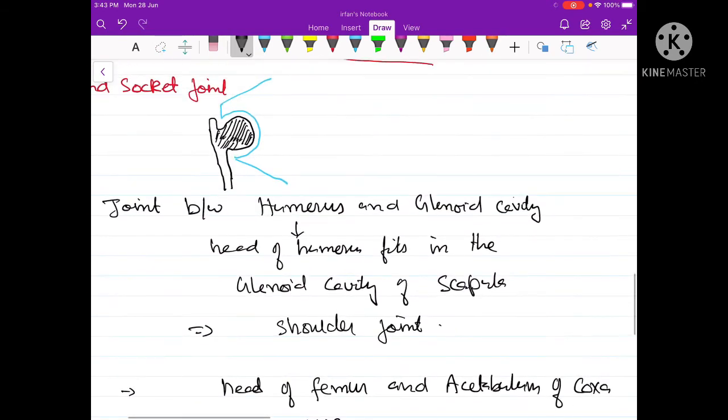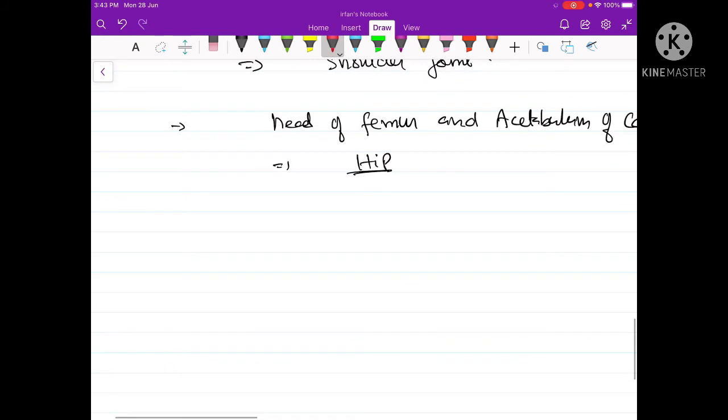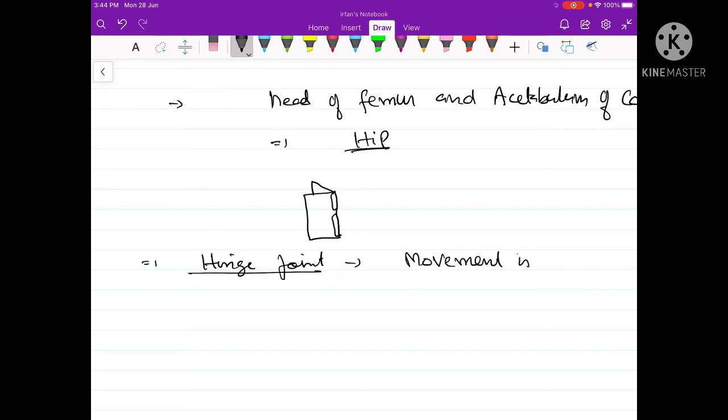Now let us talk about the second type of synovial joint. The second type of synovial joint is called the hinge joint. A hinge joint is the one that allows movement only in one direction, just like the hinge of a door or window. For example, this is the hinge. You can see that the hinge allows movement only in one direction. Such a type of joint is called a hinge joint.